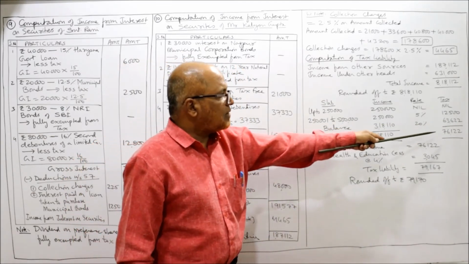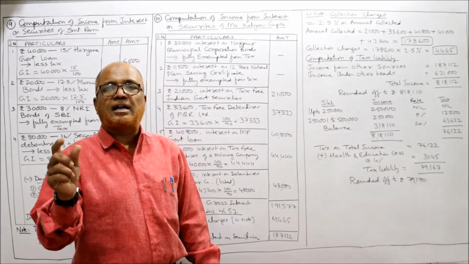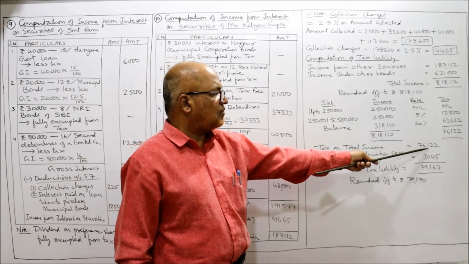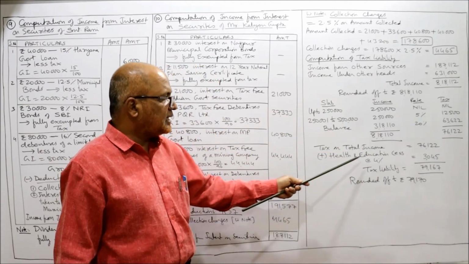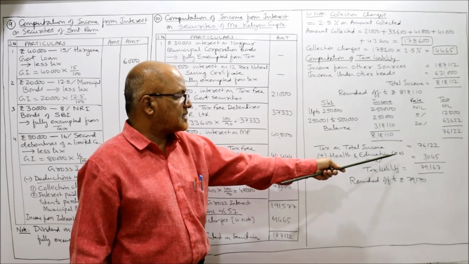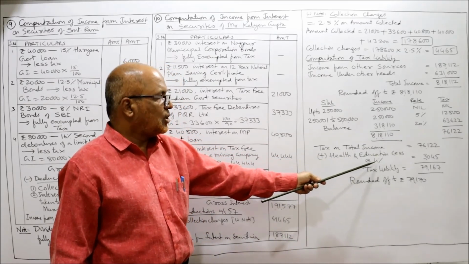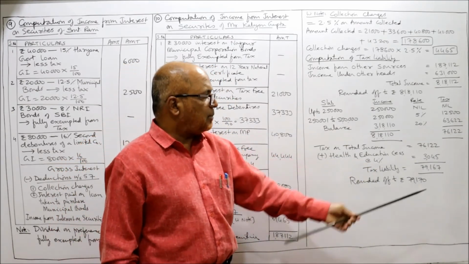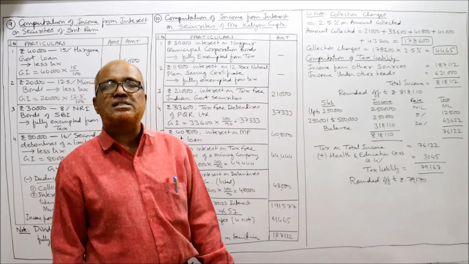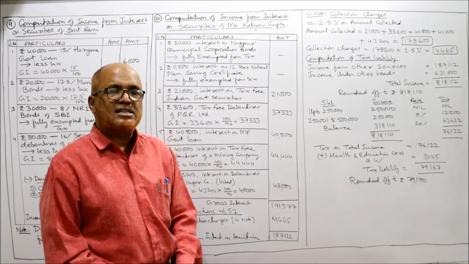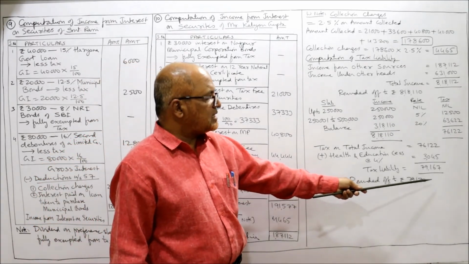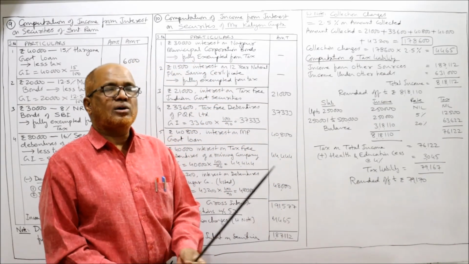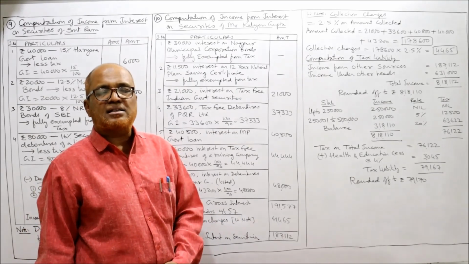Now add up. 76,122 is the tax on total income. Plus health and education cess at 4%. So 4% of 76,122 is 3,045. Add up, tax liability 79,167. Round it off to the next 10 rupees. So 79,170. This is the tax liability.